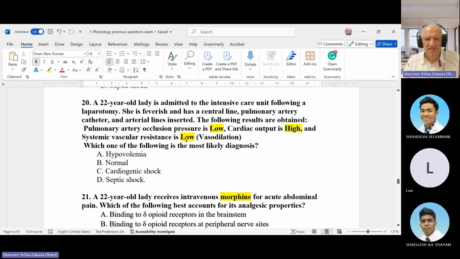Systemic vascular resistance is low, not high, so this patient has vasodilatation. She has vasodilatation and fever, so straightforward, it is a case of what? Anyone? Septic shock. So again, if the patient has fever and systemic vascular resistance is low, septic shock.